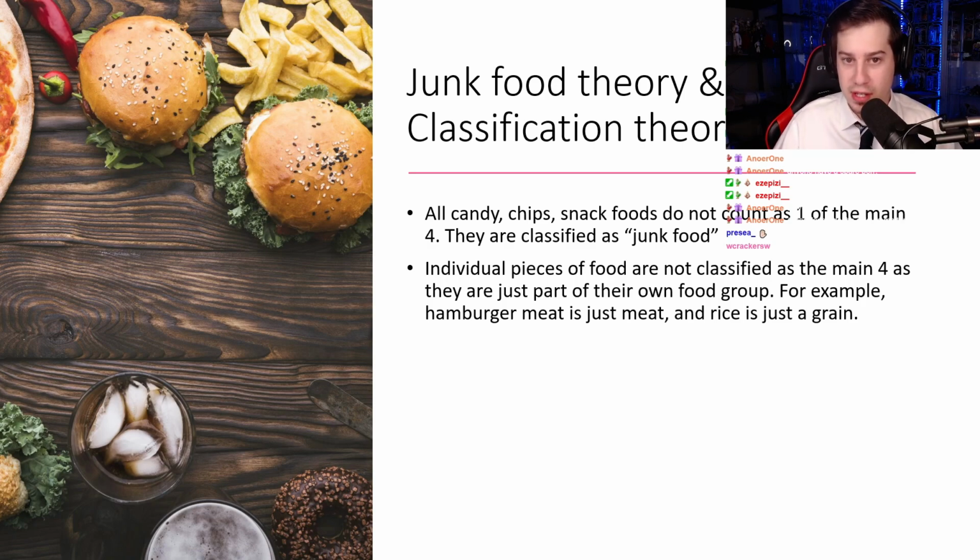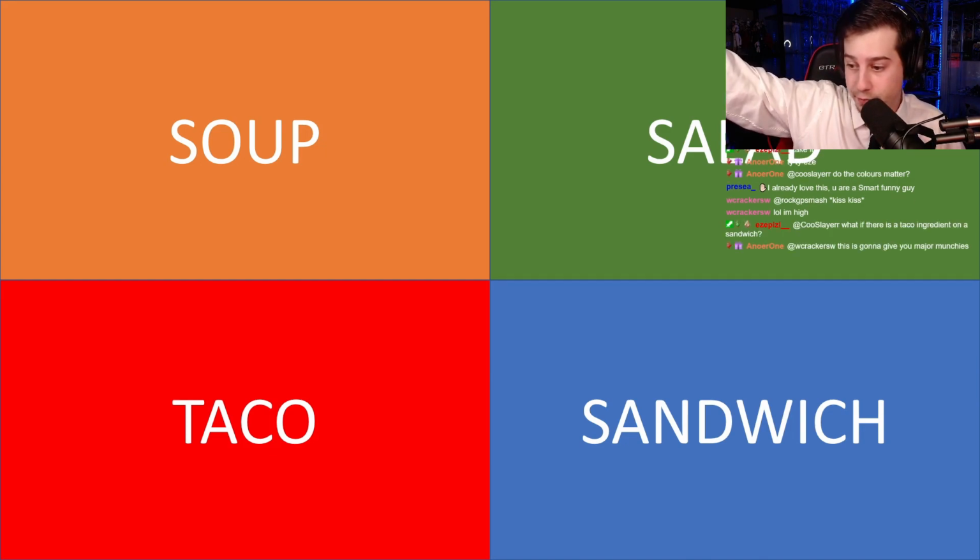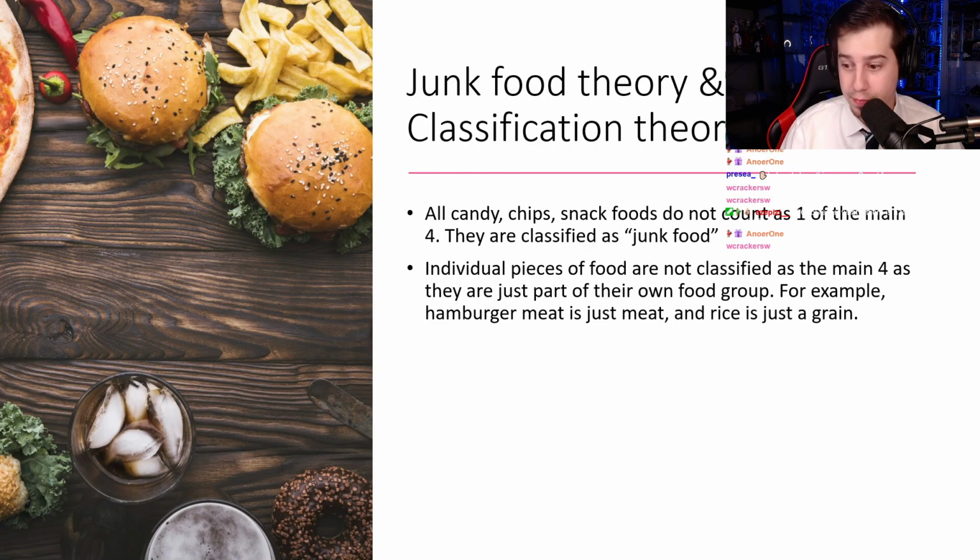The first is called the junk food theory. Okay? This states all candy, chips, snack foods alike do not count as one of the 4 main classifications. They are all classified as junk food. Okay? So if we go back to the soup, the salad, the taco, and the sandwich, junk food, candy, chips, Cheetos, that stuff does not count as one of these, okay? That is all thrown out. Keep that in mind. Definitely need to write that down. Those are classified as junk food.